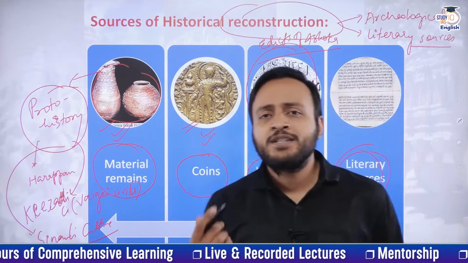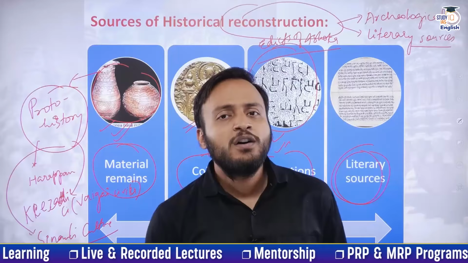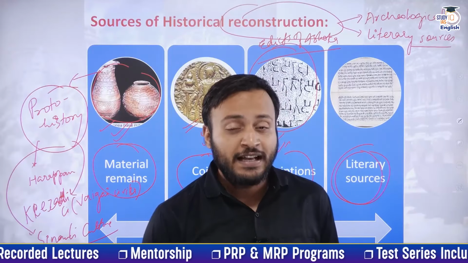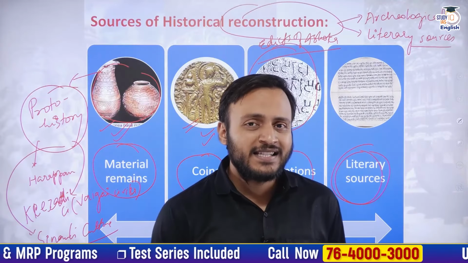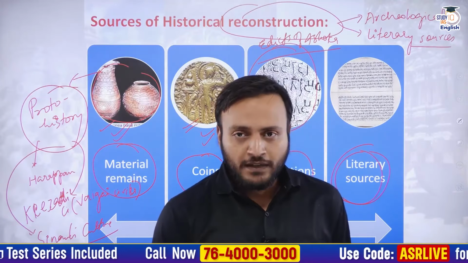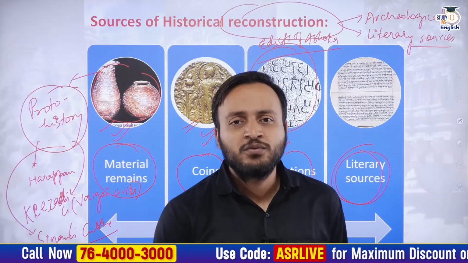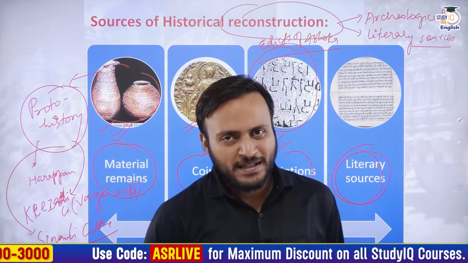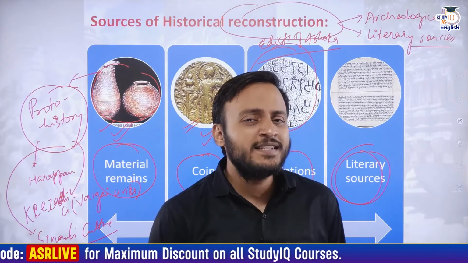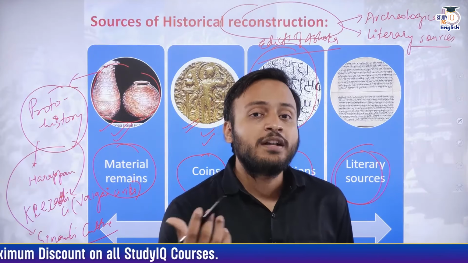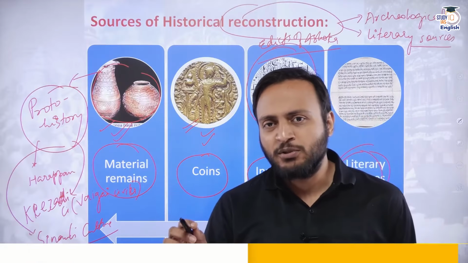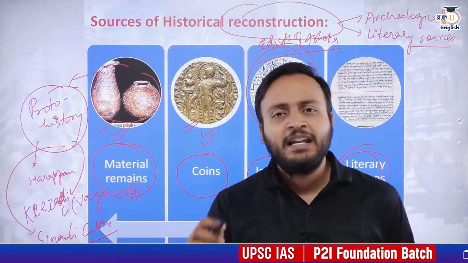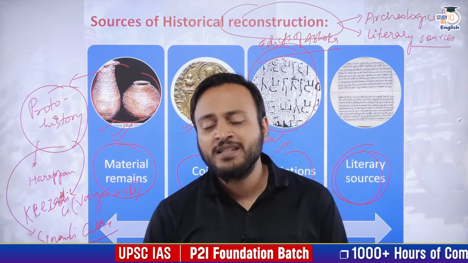We have lots and lots of coins which belong to different time periods of different dynasties. For example, the coins belonging to the Gupta dynasty tell us that Chandragupta the First was married to the Lichchhavi princess. The coins which had the name Ramgupta tell us that there was a king between Samudragupta and Chandragupta Vikramaditya, and he was the elder son of Samudragupta whose name was Ramgupta.